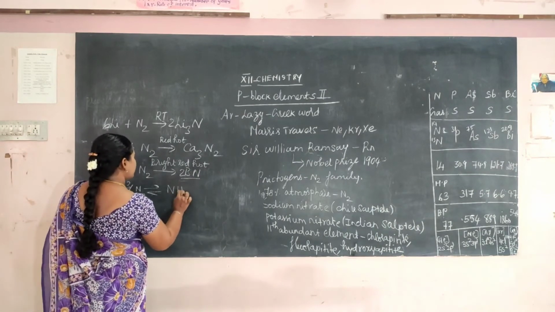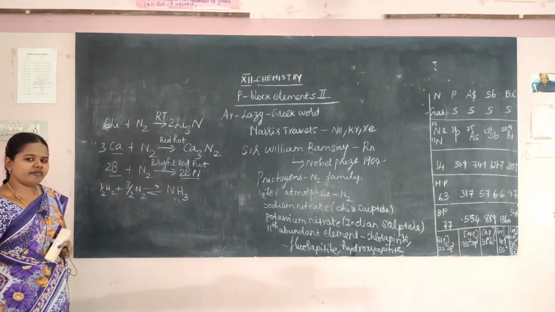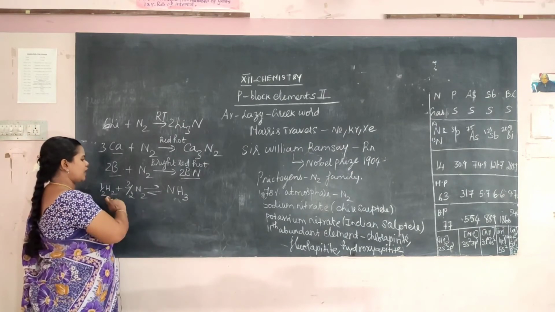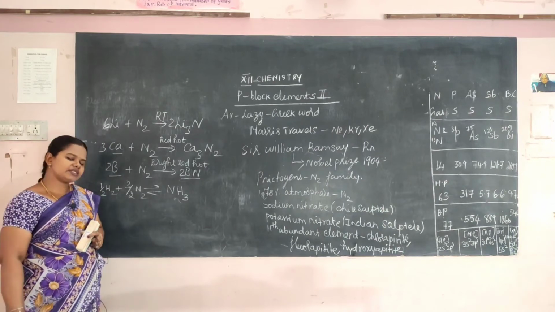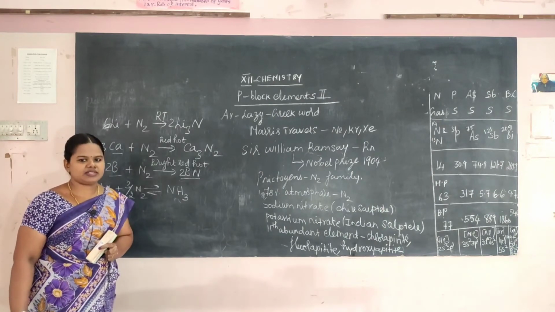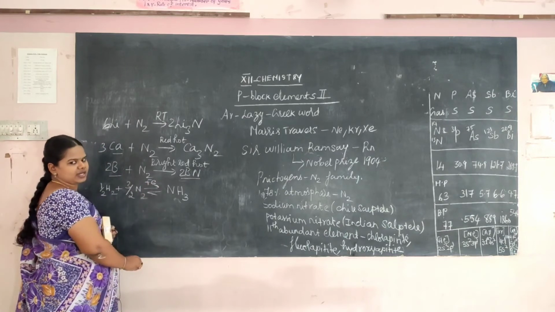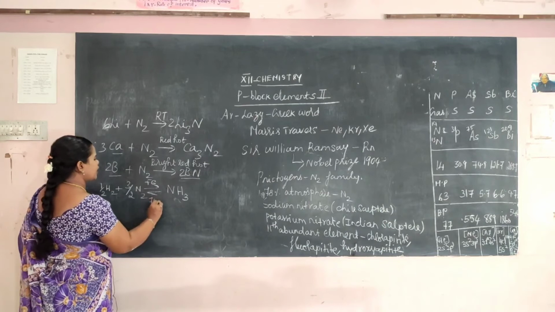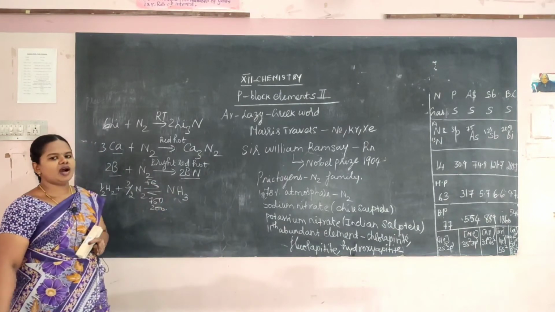Hydrogen and nitrogen react and produce ammonia. That method is Haber's process, in the presence of iron catalyst. So at 750 mm and 200 atmosphere pressure, in the presence of iron catalyst, we will get ammonia.